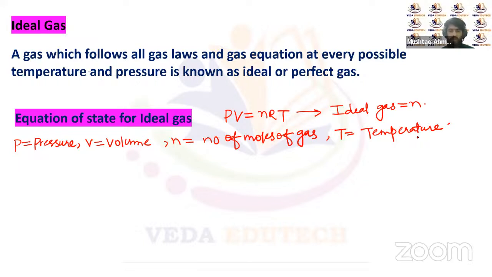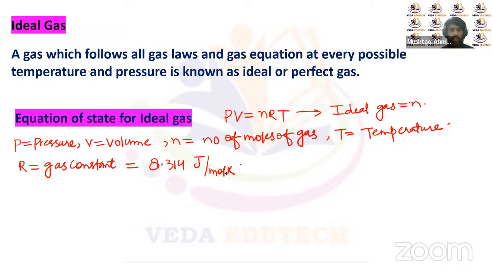V is the volume of the container in which the particular gas is contained, n is the number of moles, T is the temperature, and we're left with R. R is called the gas constant, and its value is 8.314 joules per mole per Kelvin. This is the SI unit of the gas constant R.